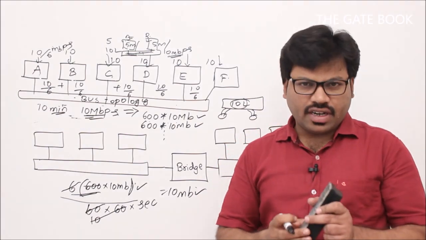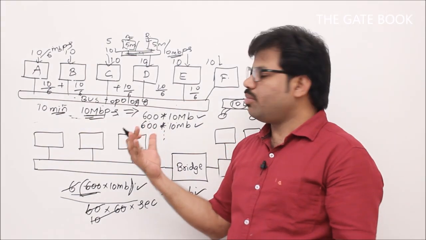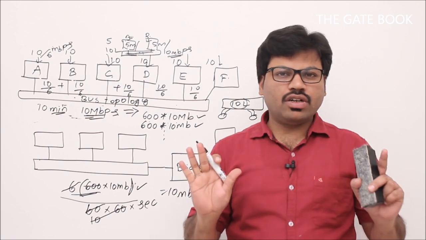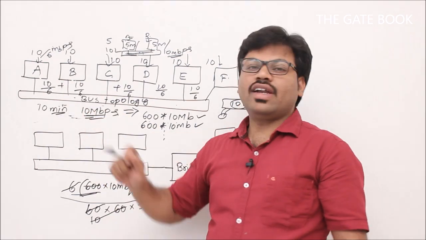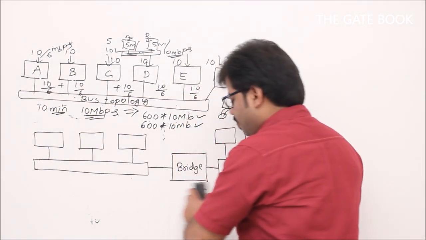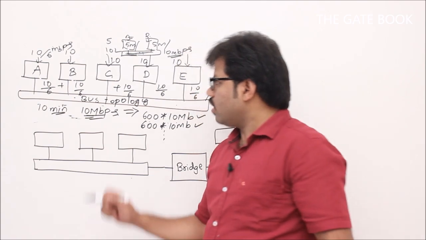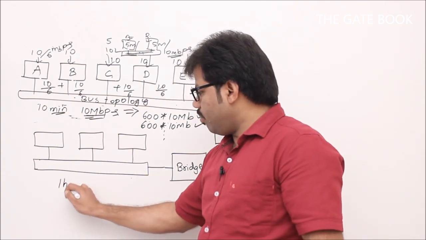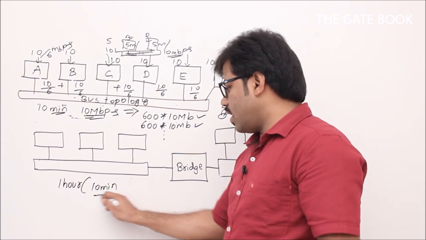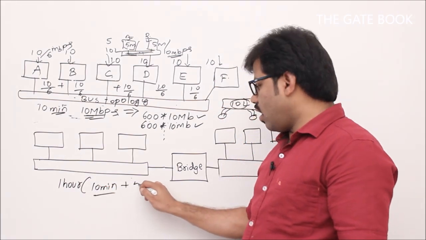Sir, how will the speed be reduced? I will tell you. Whenever they send, they send with 10 Mbps speed only, but they don't always get the time, right? It will be like this. I talk about only A. Assume that in 1 hour of time, A is doing like this. 10 minutes he is using the channel, but 50 minutes he is not getting the channel.